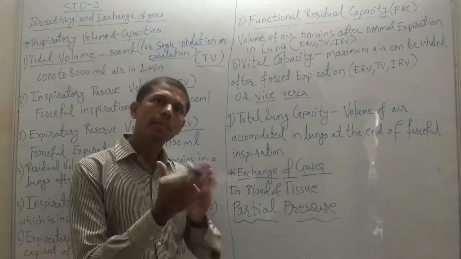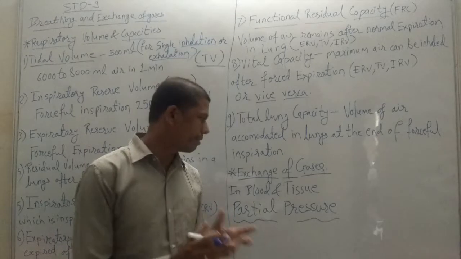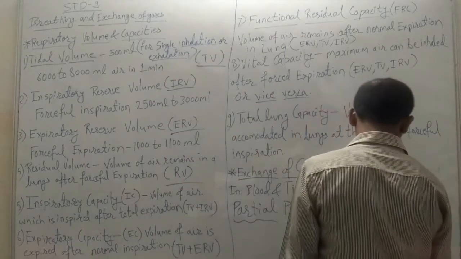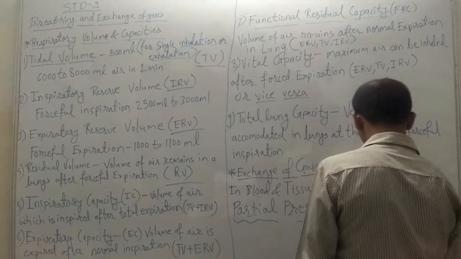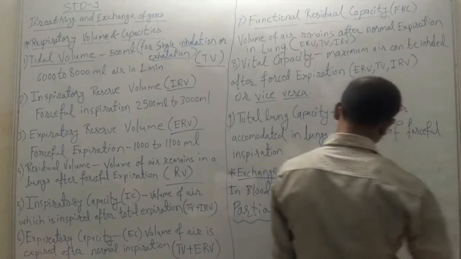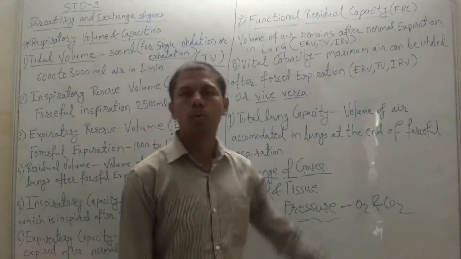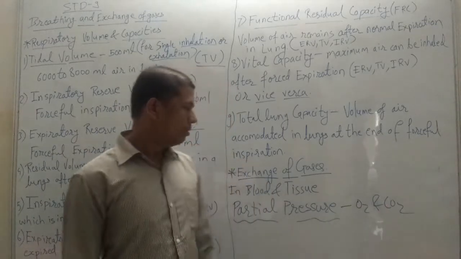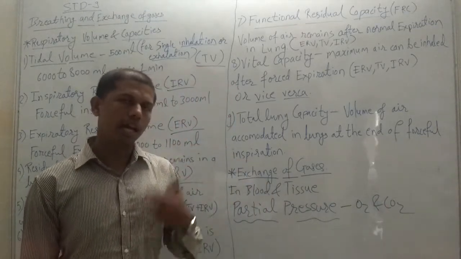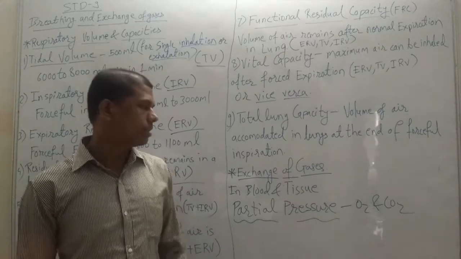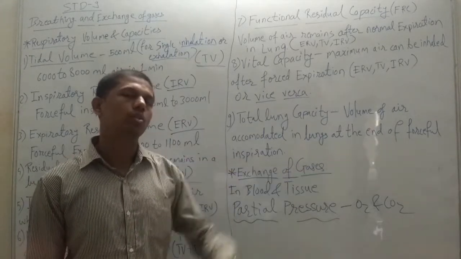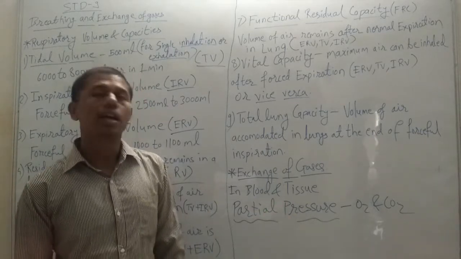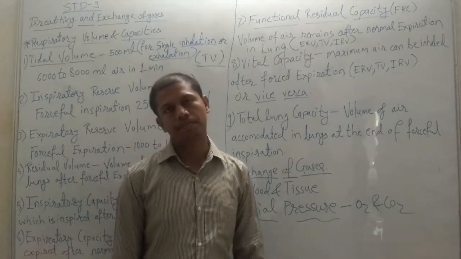If there is an imbalance in the concentrations of O2 (oxygen) and CO2 in the blood and in the tissue, as well as in the lungs and the outside environment, then partial pressure helps in inhalation and exhalation.